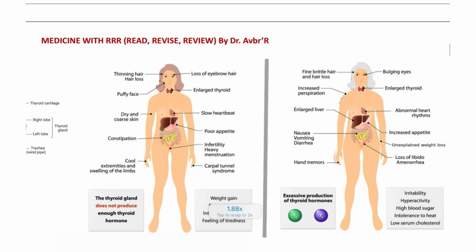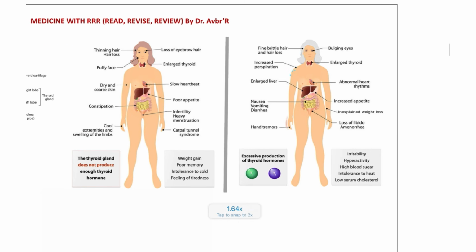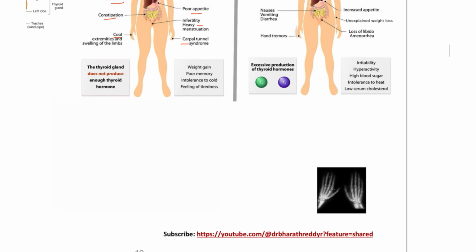Next, see the symptoms of hypothyroidism and hyperthyroidism. In hypothyroidism, the basal metabolic rate is decreased, whereas here the basal metabolic rate is increased in this patient. So: loss of eyebrow, thinning of the hair, puffy face, enlarged thyroid, that is goiter, slow heart rate, poor appetite, constipation, dry hair and alopecia, cool extremities, carpal tunnel syndrome, heavy menstrual bleeding. All this will be seen in patients of hypothyroidism. So this is a hypothyroid condition.